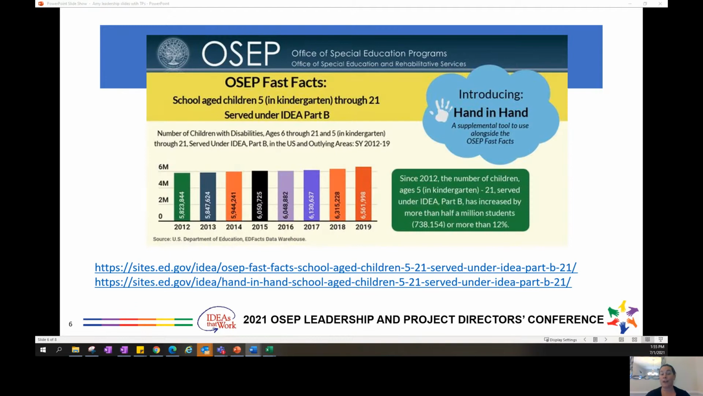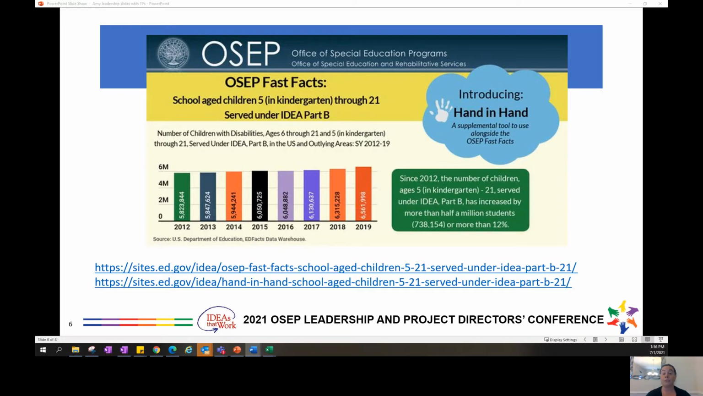Now I want to take a moment and walk through a few of our recent releases. In May, OSEP released a Fast Fact on school-age children ages 5 in kindergarten through 21, served under Part B, Section 618 of the IDEA, along with a new supplemental tool, Hand in Hand, which is intended to be used alongside the Fast Fact. State and national data is presented in a variety of ways with maps, bar charts, and other images to present this data differently.